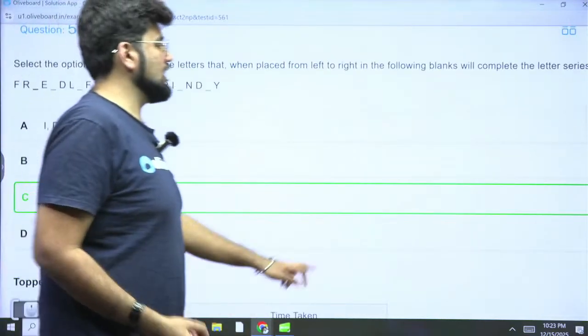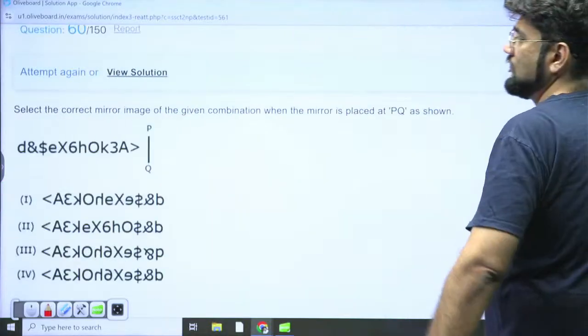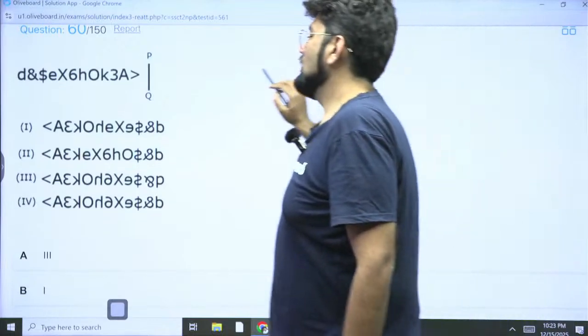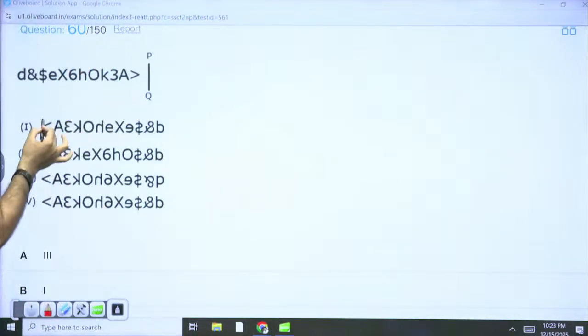25 seconds. And the last question for today is here. So the mirror image, correct mirror image. So let's observe. So this will be flipped. This is correct. This is correct. This is correct. Look at the anomaly.